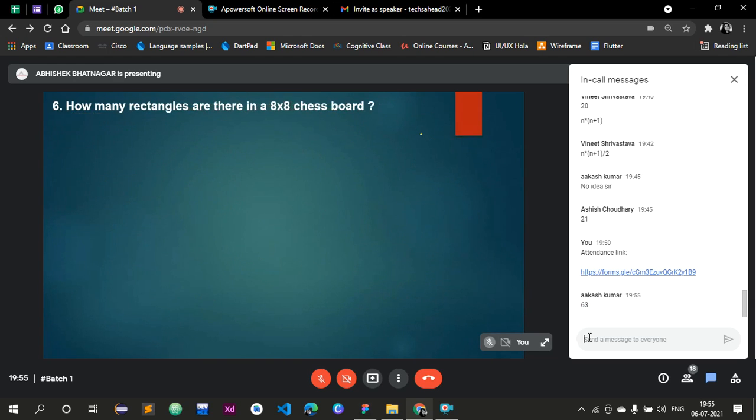Now, my next question is, how many rectangles are there in an 8 by 8 chessboard? Initially, we talked about squares, so the total number of squares is 204. Now, I am asking how many rectangles are there in an 8 cross 8 chessboard? Total number of rectangles. And definitely no need to say that a square is also a rectangle. The squares will be counted in rectangles. Rectangles mean opposite sides are parallel and equal, and this quality is followed by a square. So a square is also a rectangle.